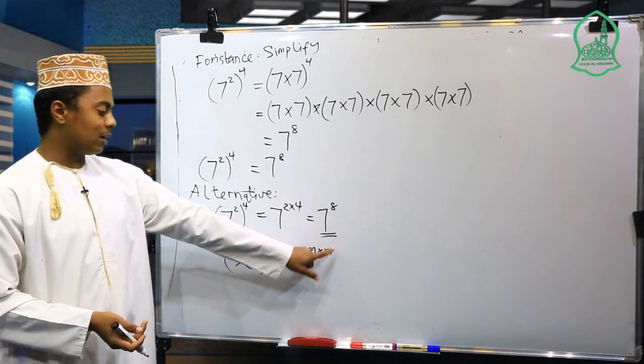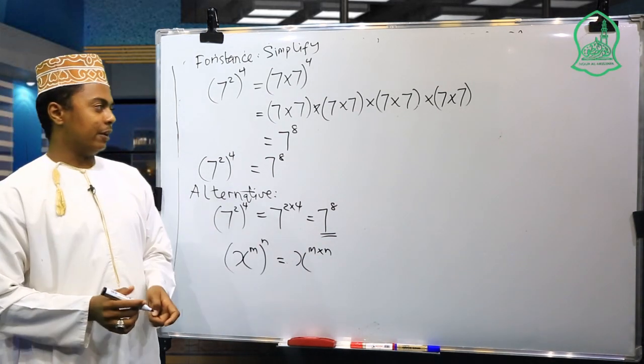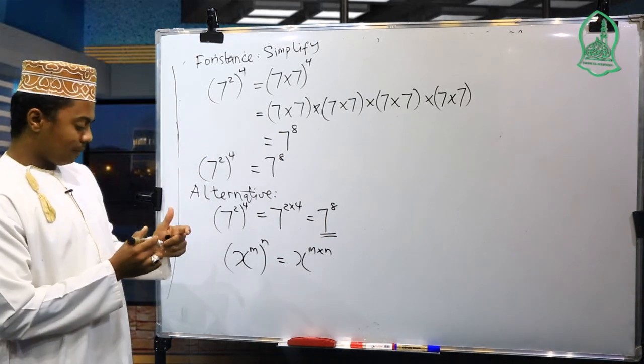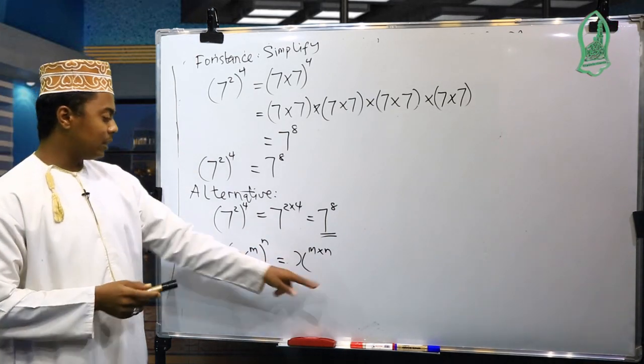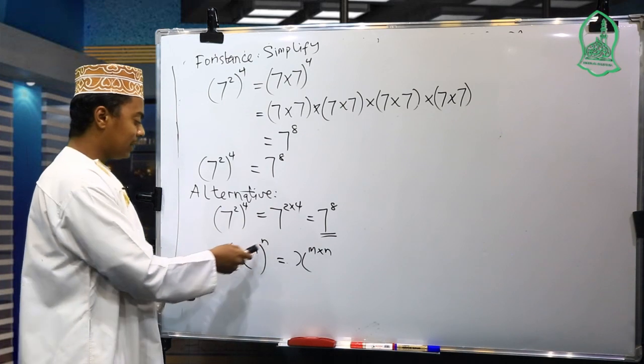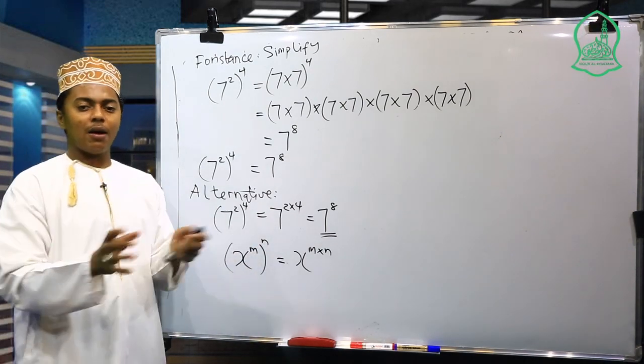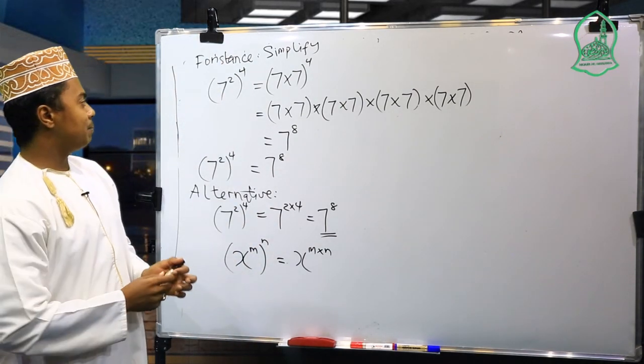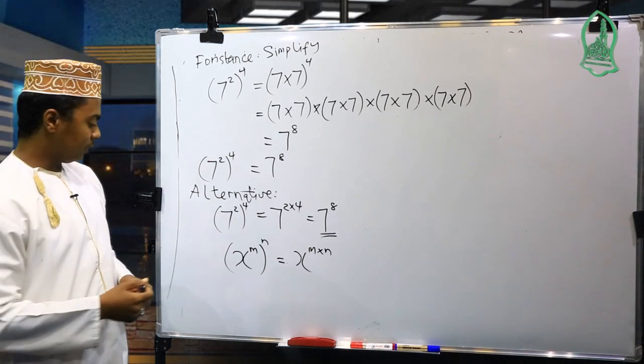So the general one becomes this value. For any type of number in this form, we just multiply their powers, because that power also has another power outside.